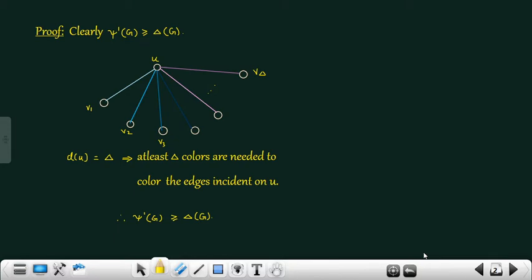First, we will prove that chi dash is greater than or equal to delta. Let U be a vertex of G such that degree of U equal to delta. For a proper edge coloring of G, all these delta edges incident on U must receive different colors. Therefore, at least delta colors are required, and so chi dash is greater than or equal to delta.